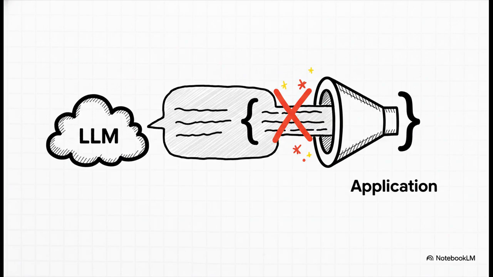We've all been there, right? You've crafted the perfect prompt, you've wired up the API, you push to production, feeling great, and then it happens. Your application just grinds to a halt, all because the LLM decided to be a little too helpful and add a friendly sentence before the JSON you desperately needed.